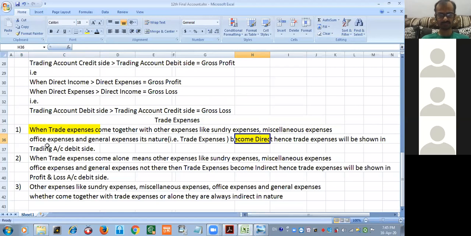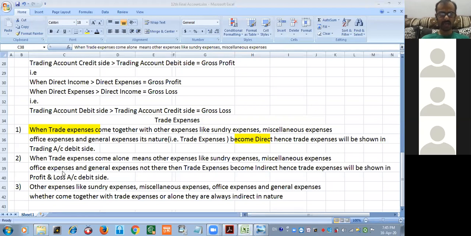Everyone clear? Next, when trade expenses come alone, means what? They are alone, only trade expenses have come. बाकी expenditure मतलब कौन से expenditure नहीं है? Sundry, miscellaneous, office, general expenses. Then trade expense becomes indirect. Hence it will be indirect. Shown where? P&L account, debit side.